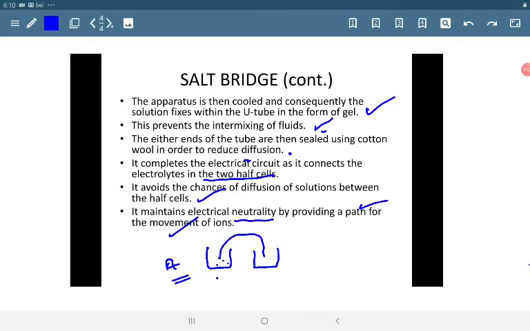At this time the anions from the salt bridge move towards the anodic half cell to keep it neutral. In the same way, on the cathodic half cell there is more and more concentration of negative ions because copper gets deposited on the copper rod. So here cations from the salt bridge move towards the cathodic half cell. In other words, anions move towards the anodic half cell from the salt bridge and cations towards the cathodic half cell, and this way the electrical neutrality is maintained.